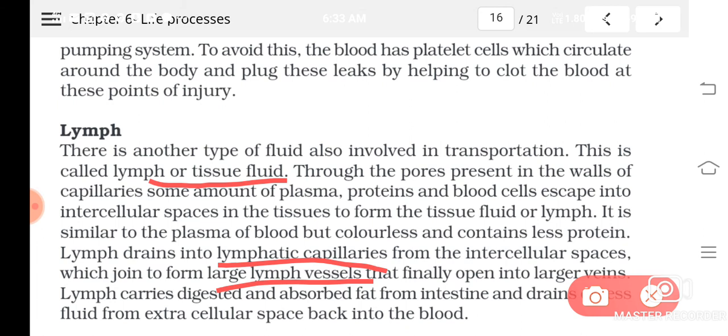Then there are valves in veins, but there are no valves in arteries. What for? In veins the blood is not under any pressure, so there is a chance of backward flow of blood. To prevent this, veins have valves. Then capillaries, you remember, are very thin-walled blood vessels. The thickness of the wall is just one cell thick.